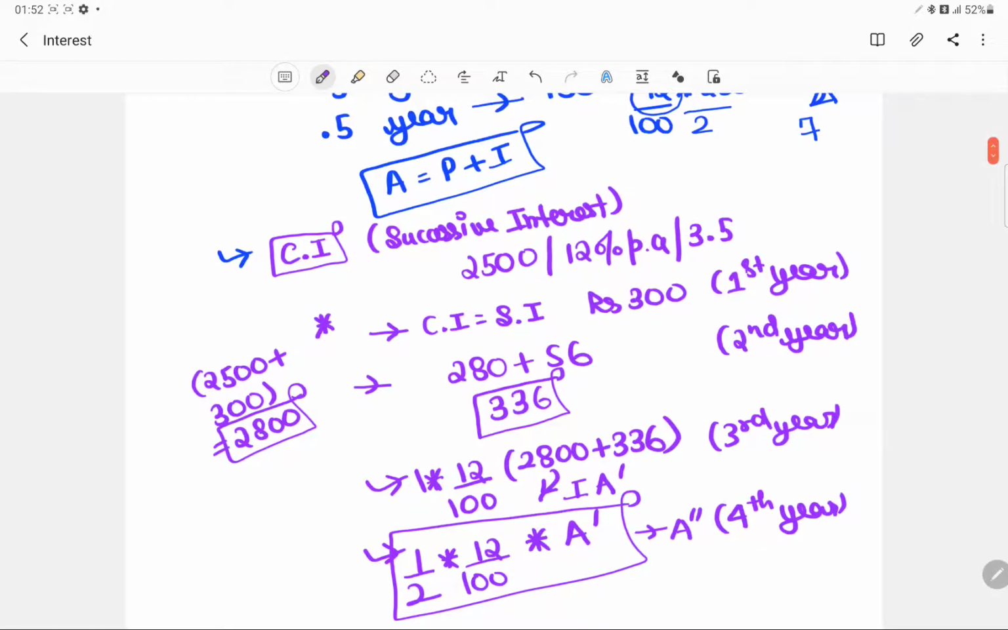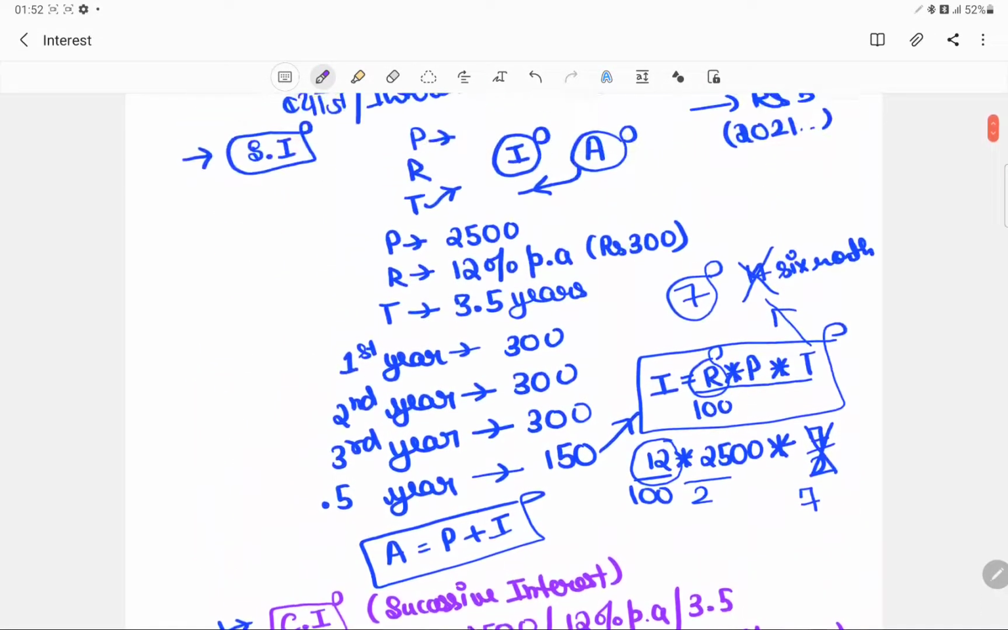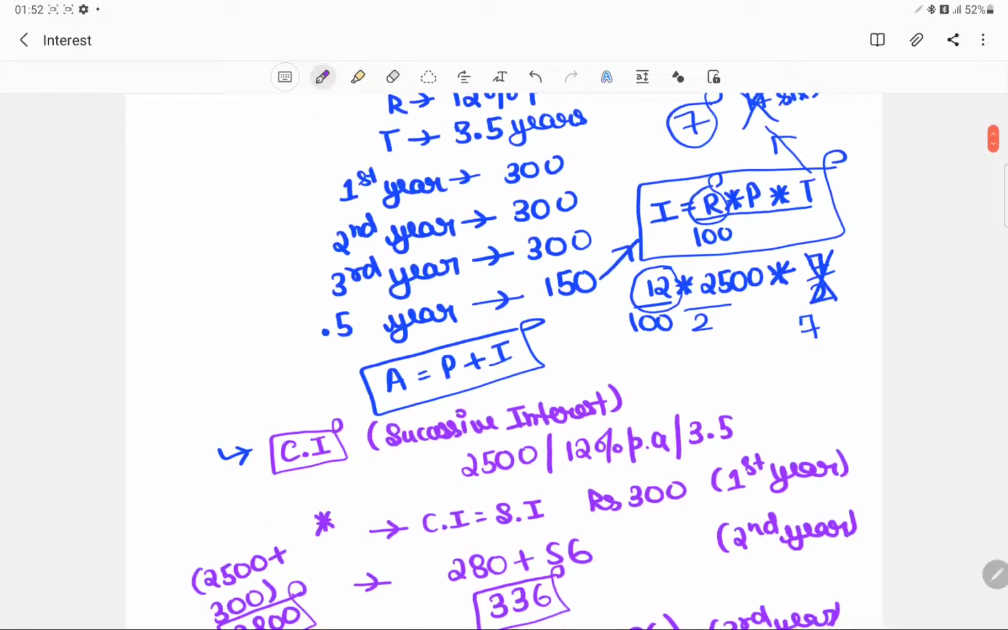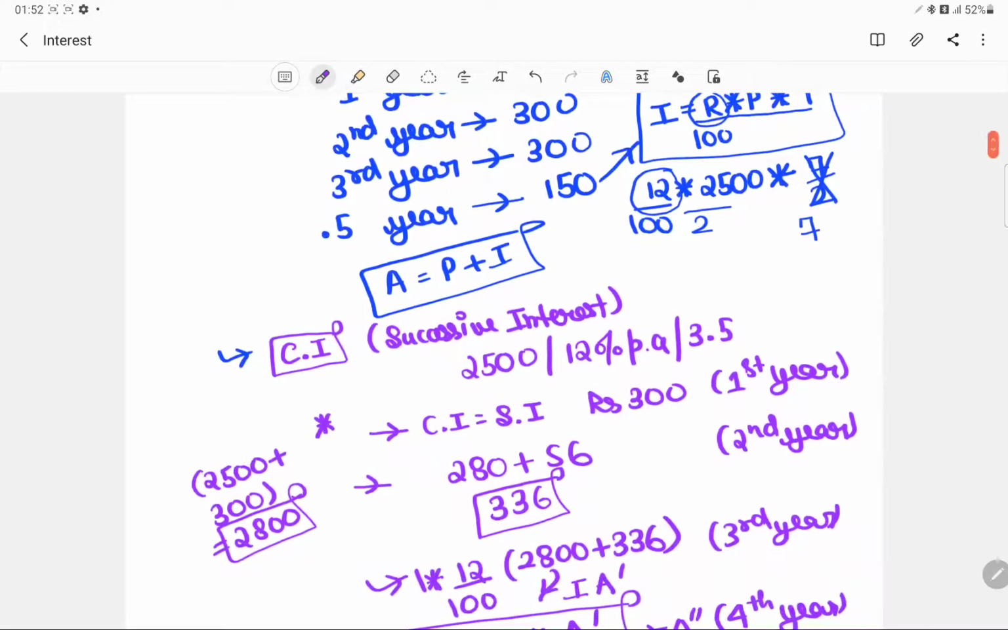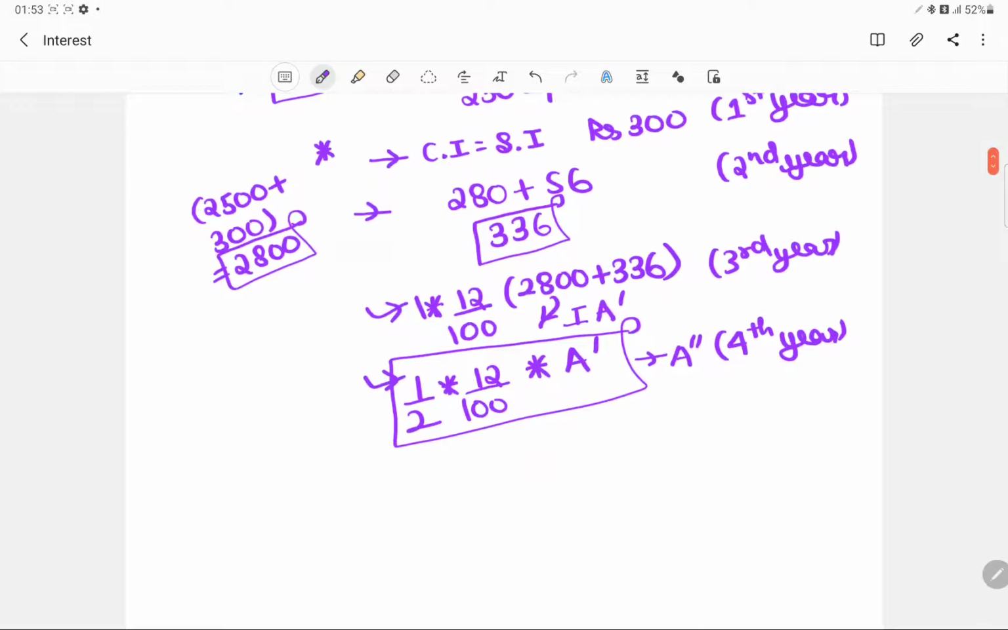So to be very simple, simple interest is always calculated on the initial principal, whereas compound interest is always calculated on the amount that we had for the last time period that was taken into account.